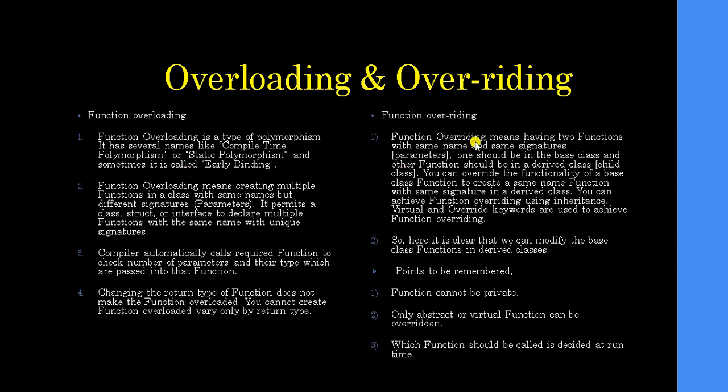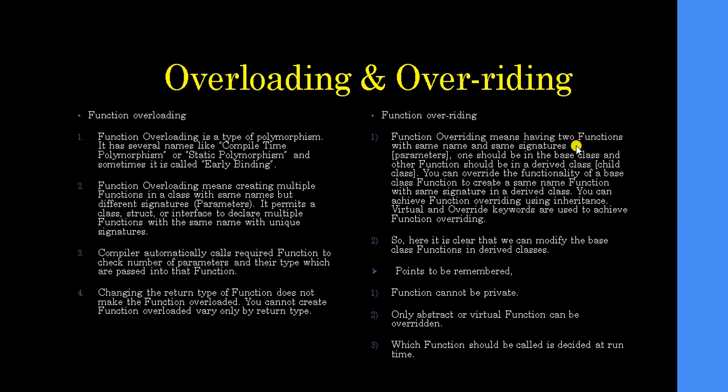Overloading means creating multiple functions in a class with the same name but different signatures, like I'll show you with a print function, but with different parameters. It permits a class, struct or interface to declare multiple functions with the same name with unique signatures, with unique parameters.